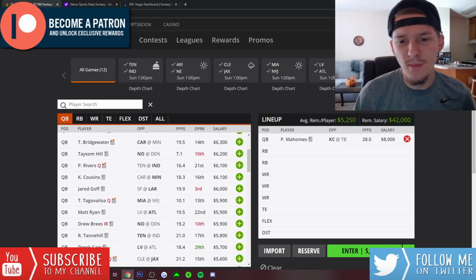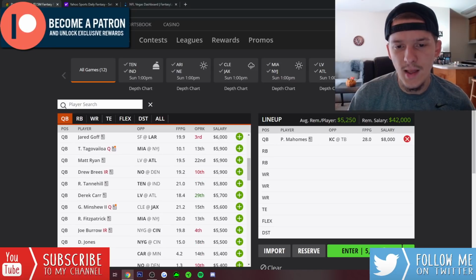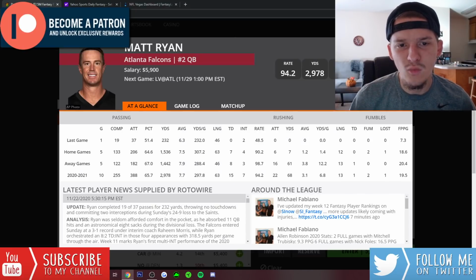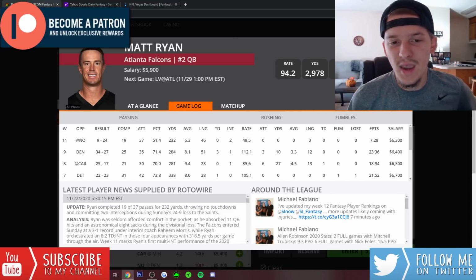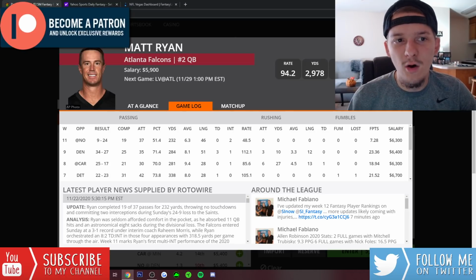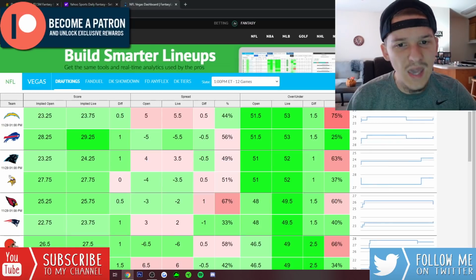But then if we're just talking about value this week, there are 2 cheap options I like. Matt Ryan at home against the Raiders, 5,900. Look, I never get Matt Ryan right. It seems like every time I play this guy, he busts, and then when I don't play him, that's when he goes for 350 yards and 4 touchdowns. So because I'm playing him this week, this will probably be a week that he busts, but he's so cheap, man. It's a great game environment.